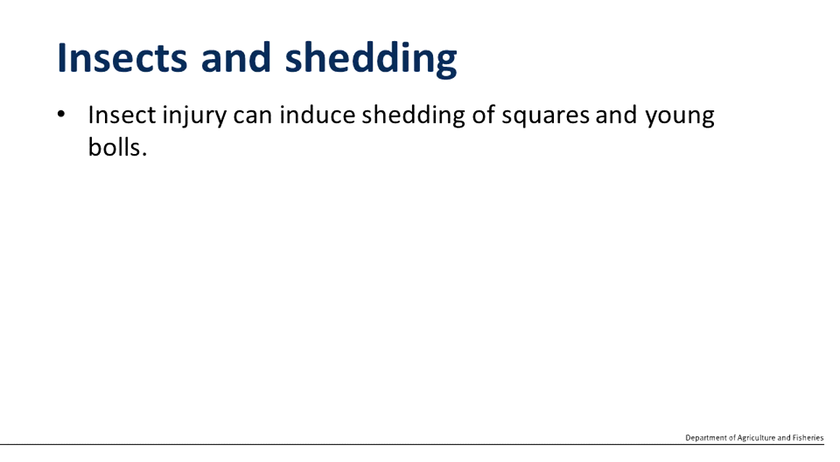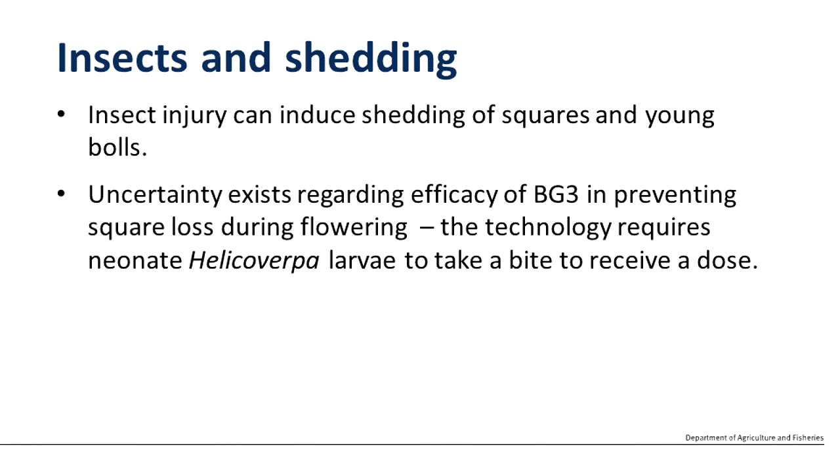Physical injury to the square or early boll can also lead to production of ethylene and shedding of that fruiting structure. And clearly insects can cause a lot of shedding of squares and young bolls. There's often some uncertainty around the efficacy of Bollgard 3 in preventing square loss to neonate Helicoverpa during flowering, and this is a reasonable assumption when you consider that this technology does require the larvae to feed on the crop and take a bite of those fruiting structures.